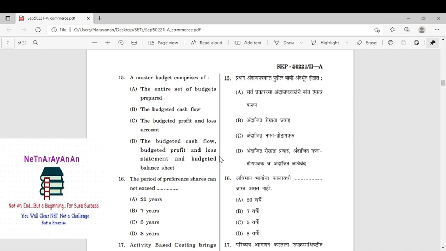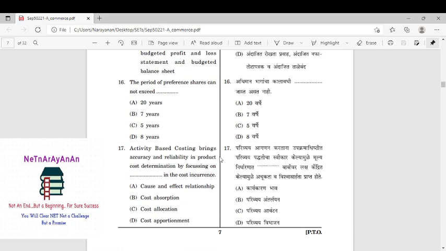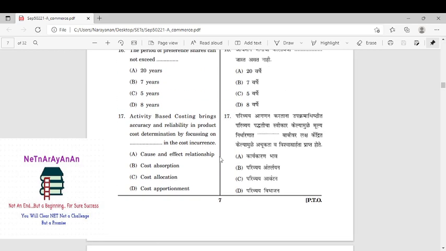It comprises all, right? So cash flow will be there, P&L will be there, and budgeted balance sheet will also be there. From there only we are going to start. Right, the period of preference shares. So you should know 20 years. These are all very, very important. You should know as such, right?